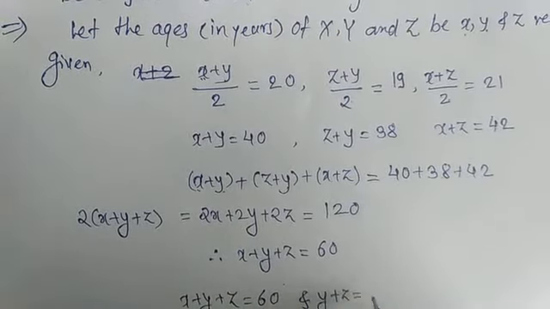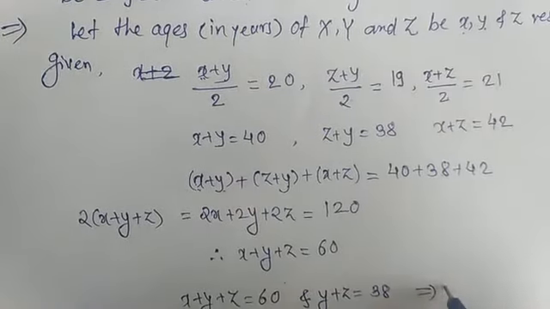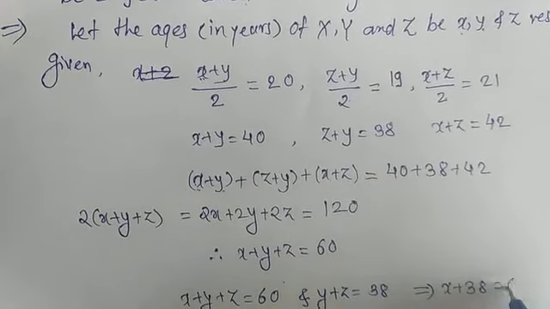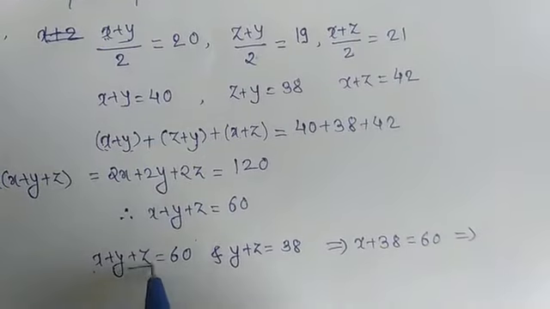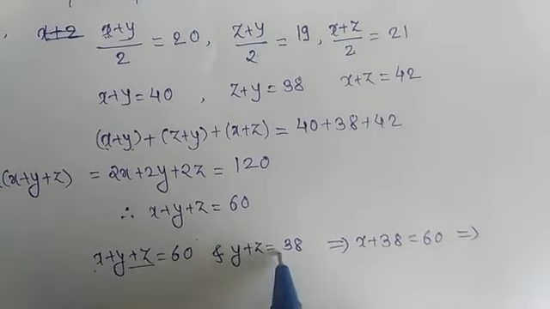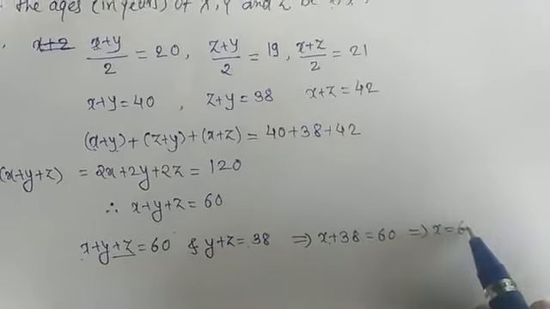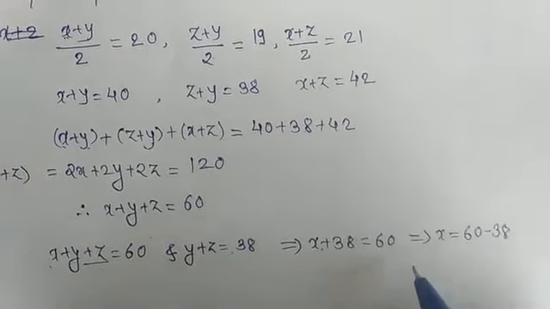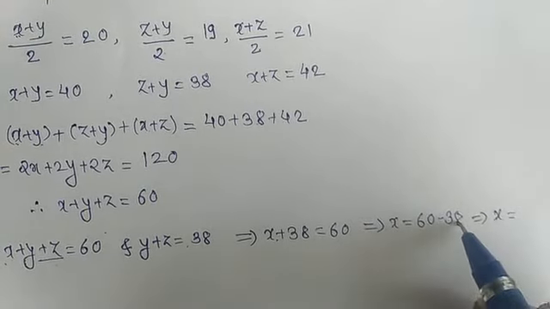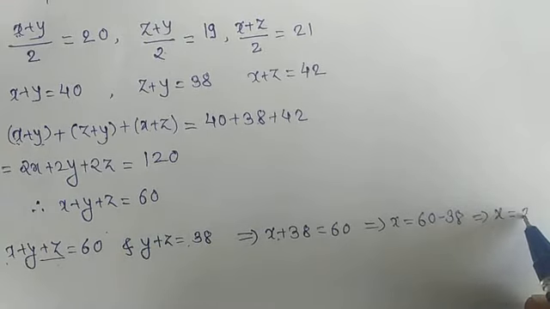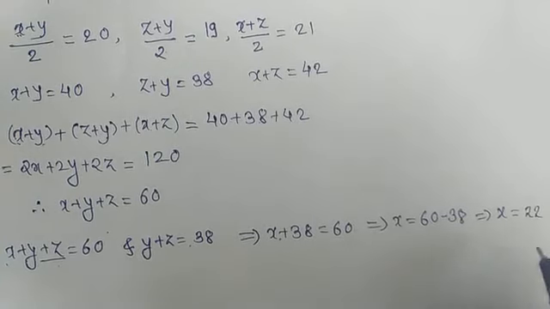Now we put y plus z as 38, so it can be written as x plus 38 is equal to 60, which means x is equal to 60 minus 38, which gives us x is equal to 22.